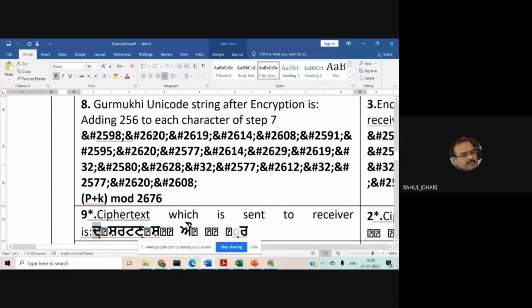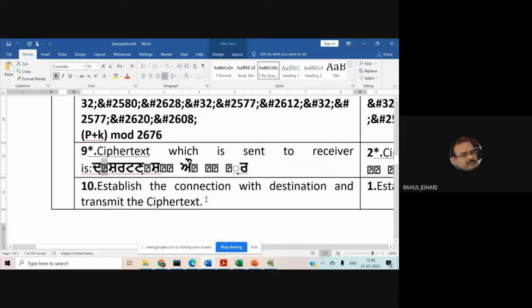Then which character of the Gurmukhi script was available with the Unicode value 2620? So we found out this character. Since I don't have that font available on my system, it is showing this question mark. Otherwise, the actual Gurmukhi character is fetched from the script language. Then we establish the connection with the destination and transmit this as a ciphertext. So this text is now transmitted from the source to the destination.